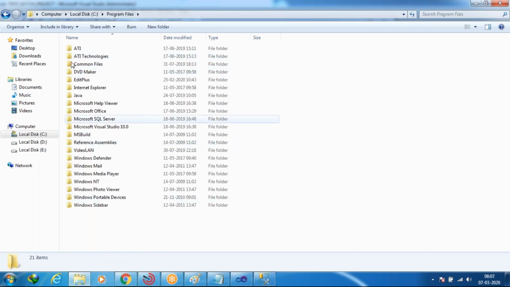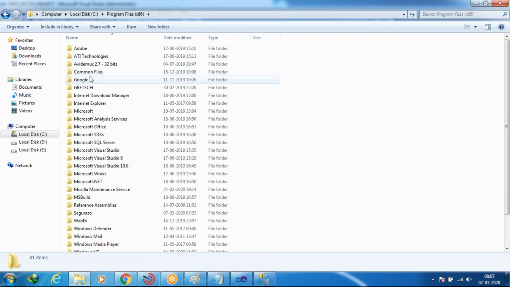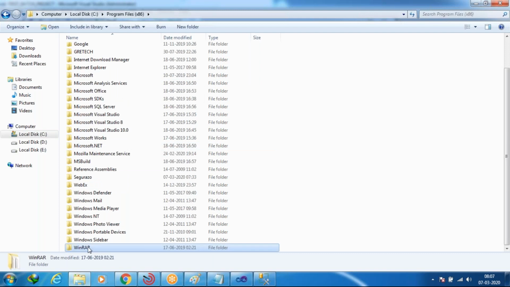Here we only see Internet Explorer. So here no. I'm going back and here I'm going to check now. Just wait a minute. Yes, here it is installed. This is my WinRAR folder, right?